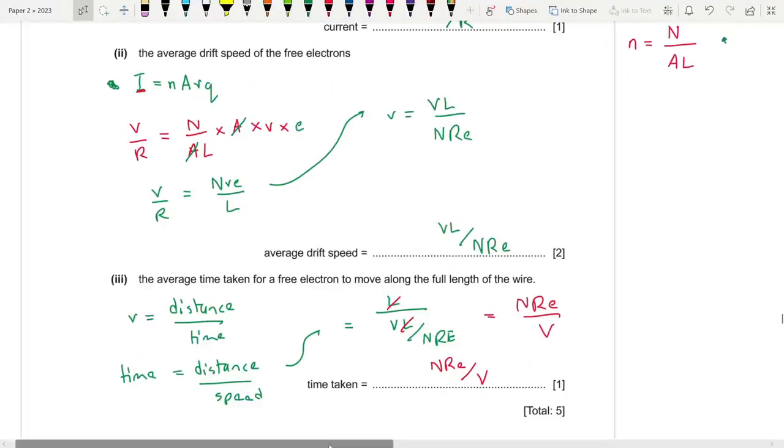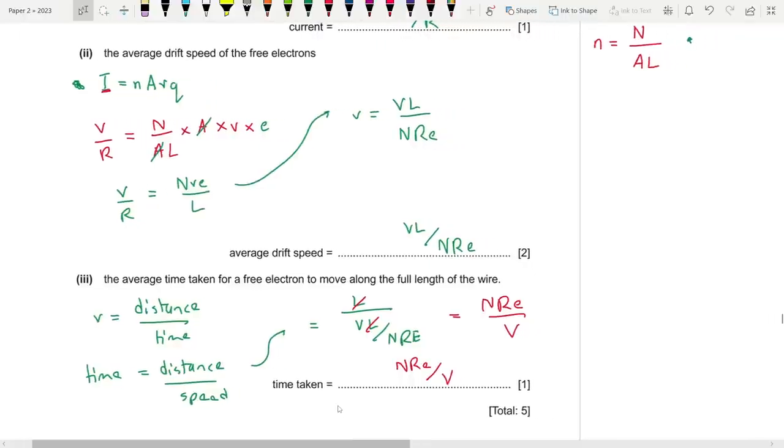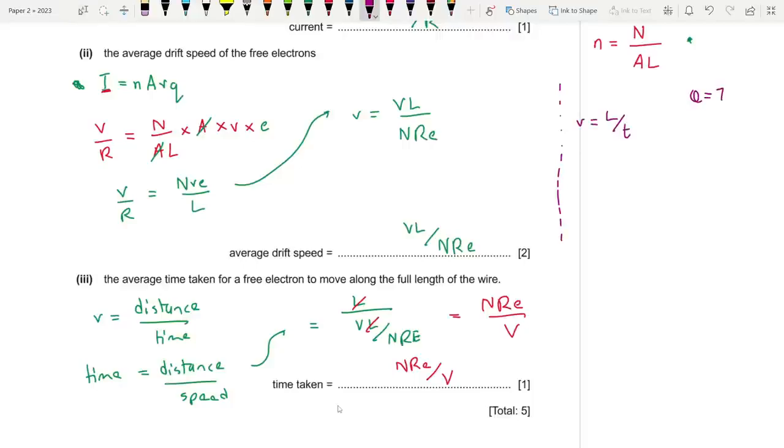By the way, there was an alternate way in which we could do part 2. For velocity, you could just go for velocity equals length by time taken. Now you know that Q is equal to IT, right?